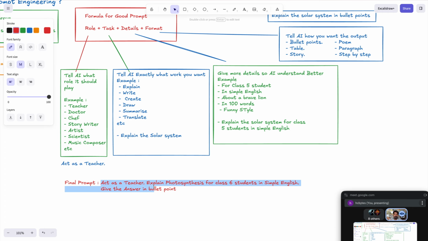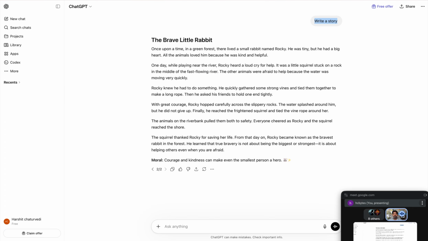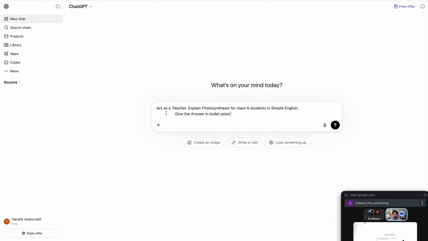Now if I go to ChatGPT and run this, what will I get? Act as a teacher, explain photosynthesis for class 6 students in simple English, give the answer in bullet points. If I press send prompt or enter, what happens? Within a second we get an answer about photosynthesis in bullet points.